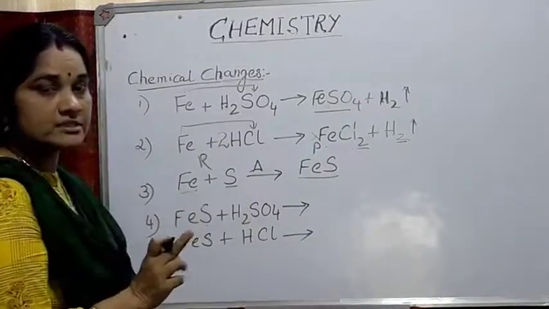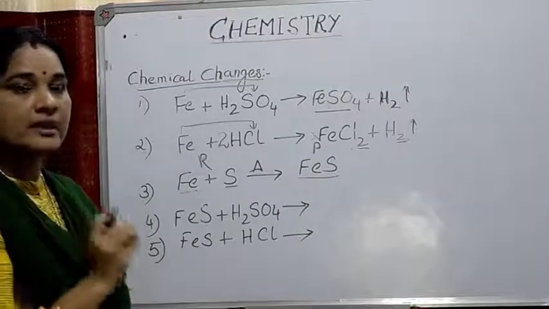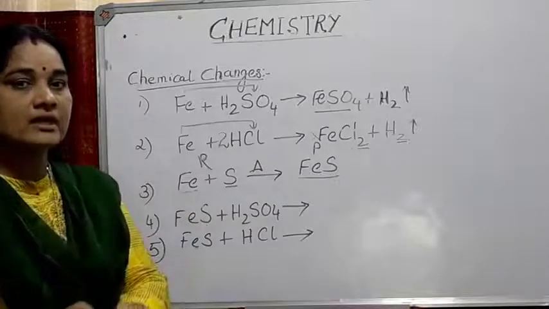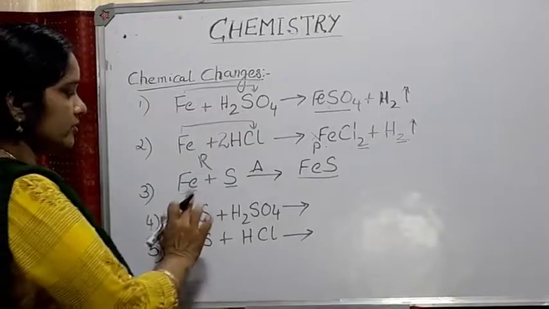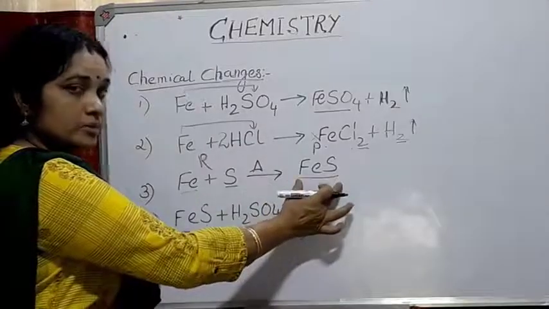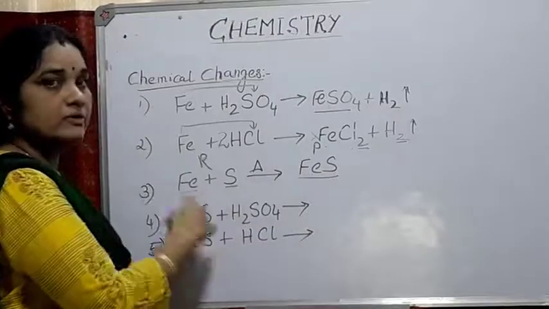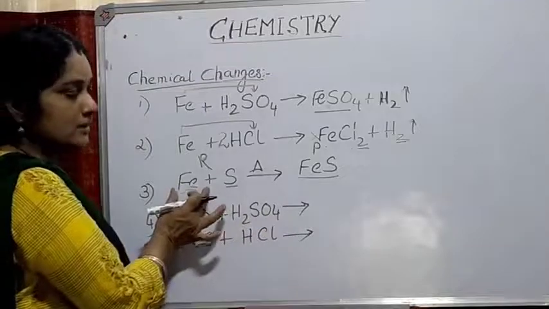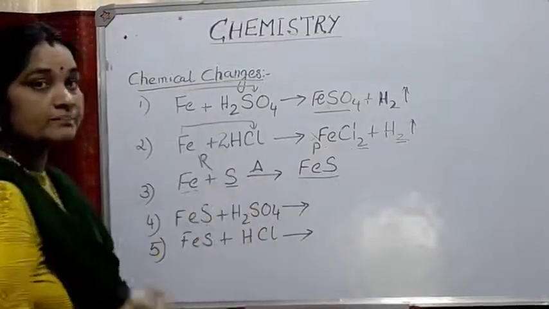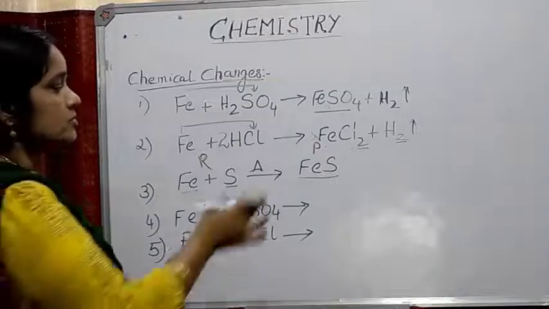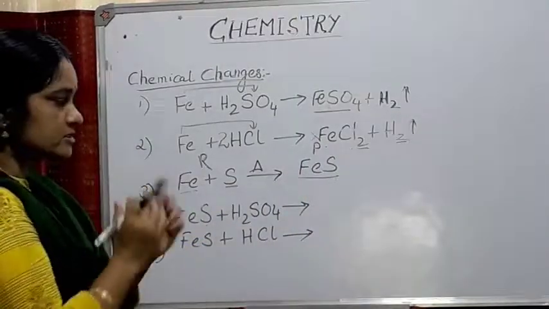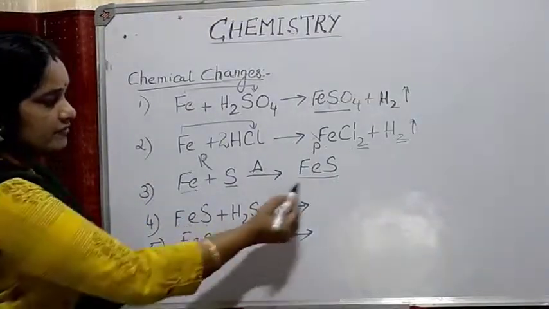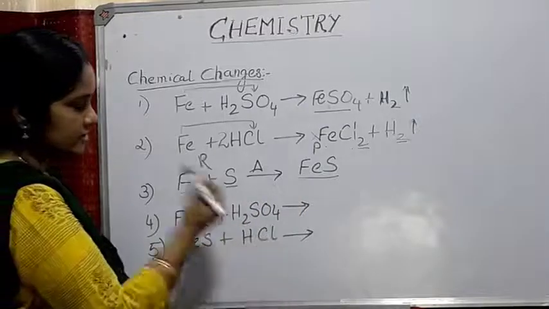But in a mixture, what happens? The components will have their own characteristic properties. In a mixture of iron and sulfur, iron will have its magnetic property and sulfur will have its own property. But when iron and sulfur are heated and a compound is formed, the elements in the compound totally lose their original properties. So the iron sulfide which is formed will be neither magnetic, nor will the sulfur in it be soluble in carbon disulfide. It forms a homogeneous substance, that is, the compound is mixed thoroughly, and a new product is formed. Another example: when this iron sulfide is taken, it is treated with dilute sulfuric acid.